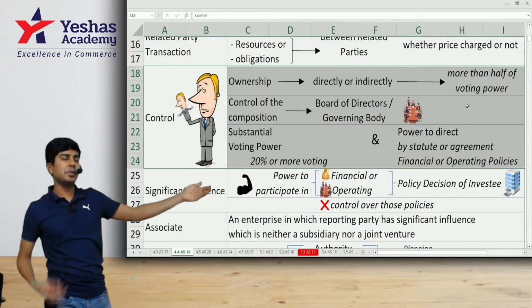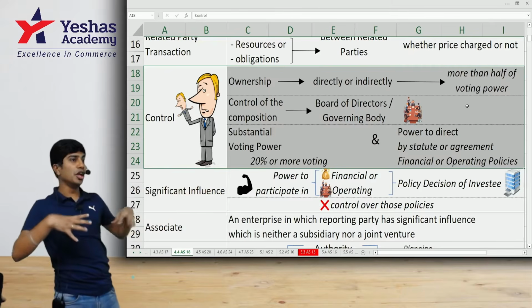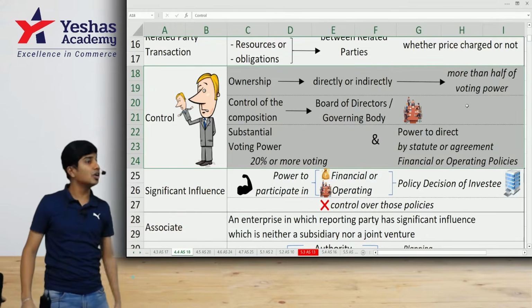But to call it my subsidiary, I should be a company. If I'm an individual, I cannot become a holding company. I'm not a company. I'm a person who's related to that company because I have control.